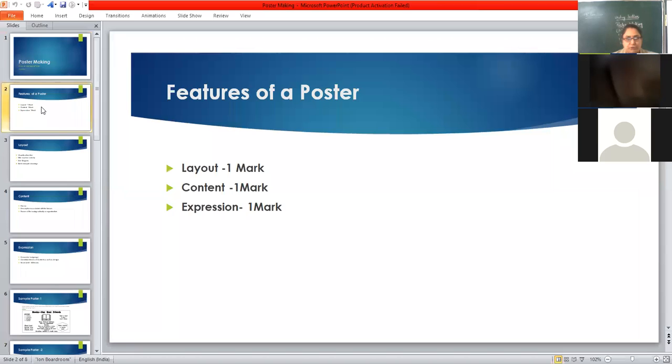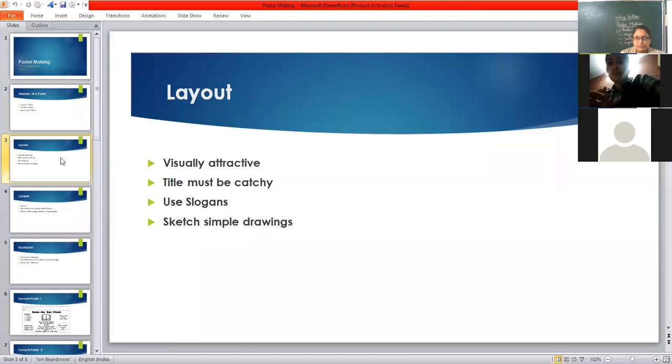features of a poster. Can you see the features of a poster? Layout, 1 mark. Content, 1 mark. And expression, 1 mark. What is this layout? The layout is your presentation. You make a box in notices, as I've taught you in the previous writing section topic. The layout is your presentation, your formatting.